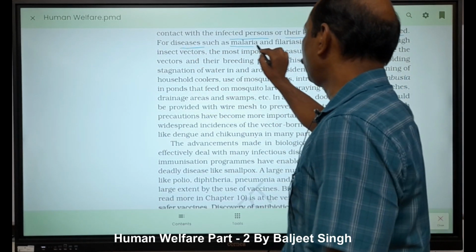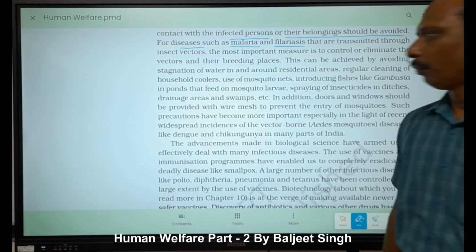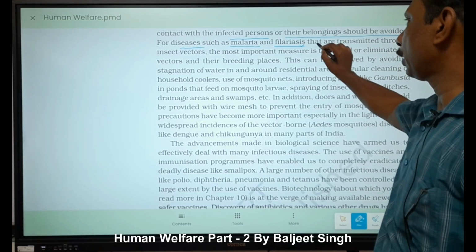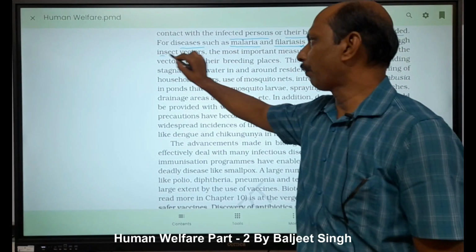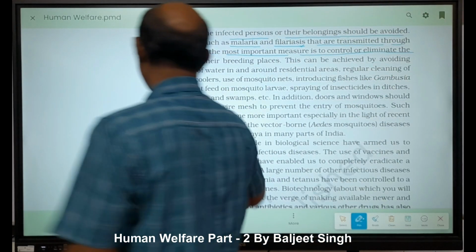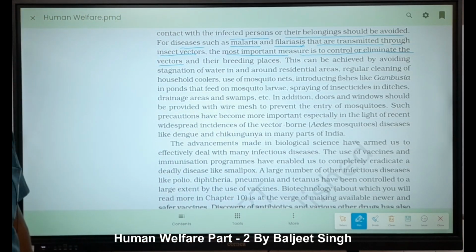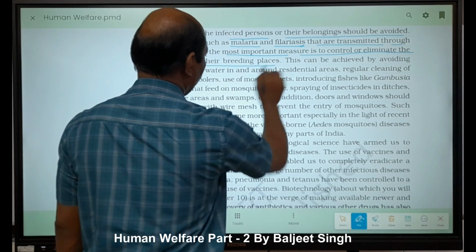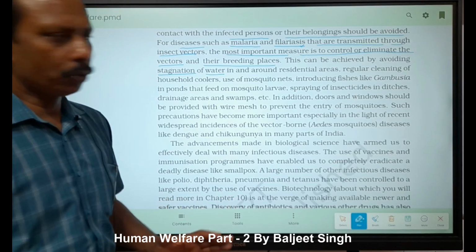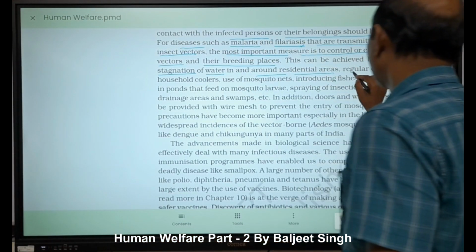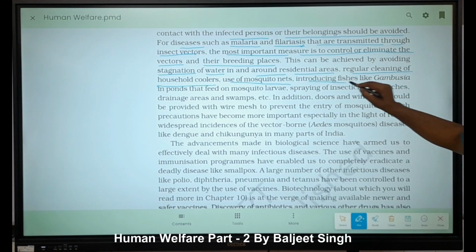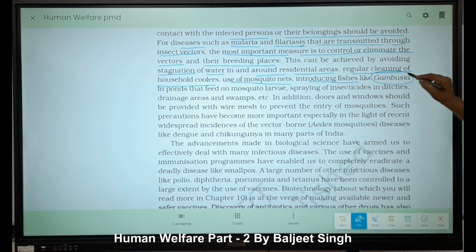For diseases such as malaria and filaria, because malaria is through the female Anopheles mosquito and filaria through the female Culex mosquito, that are transmitted through insect vectors, the most important measure is to control or eliminate the vectors. Which vectors? Female mosquitoes, that is Culex and Anopheles, right? Their breeding places also. This can be achieved by avoiding stagnation of water where water is stored and around the residential area, regular cleaning of household coolers, use of mosquito nets, introducing fish. Which fish? An example, larvivorous fish, Gambusia,